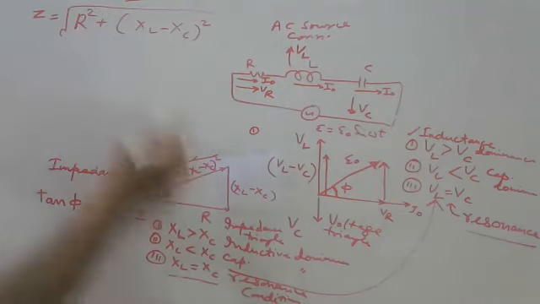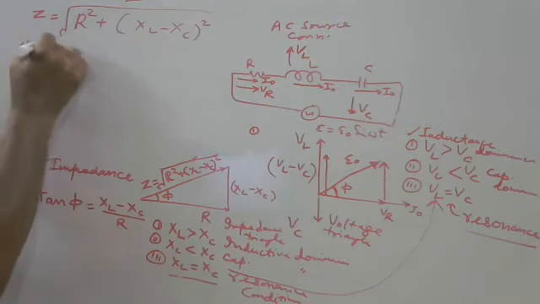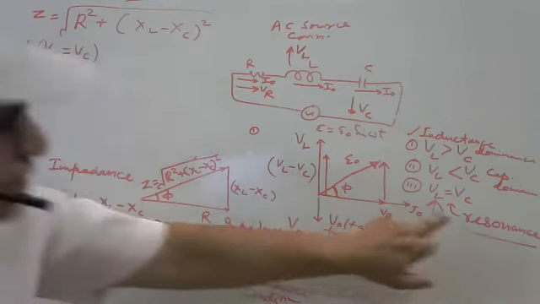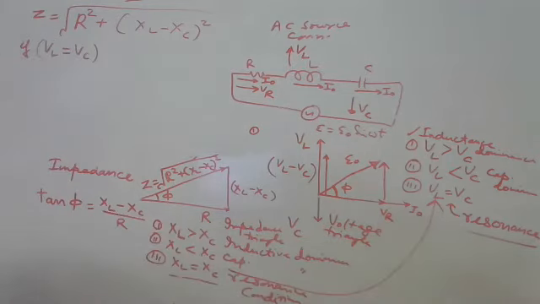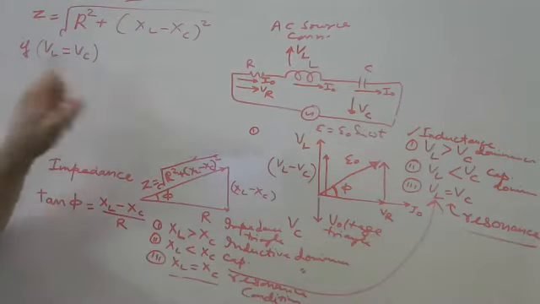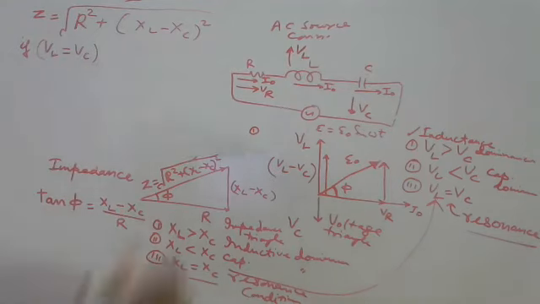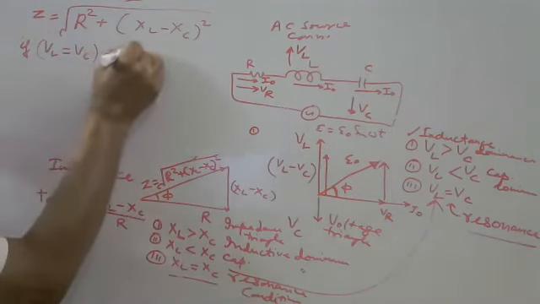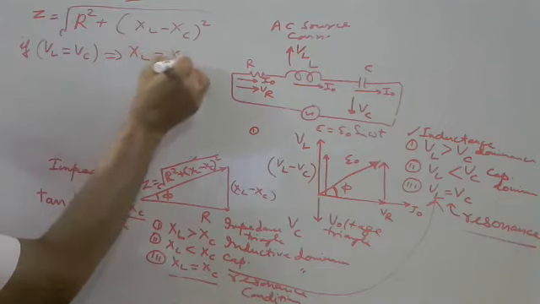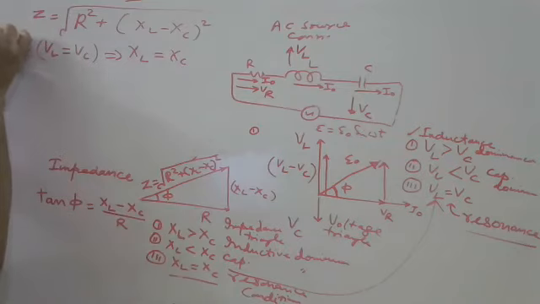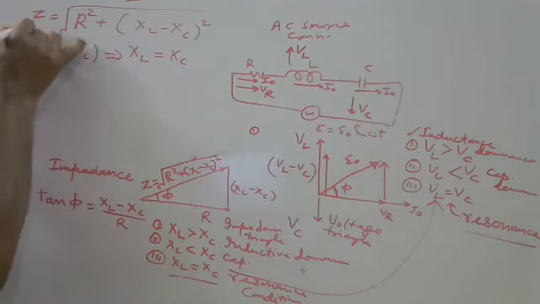Suppose this is the resonance condition. If VL is equal to VC, that means I naught XL is equal to I naught XC. It means XL is equal to XC. This is called resonance condition.